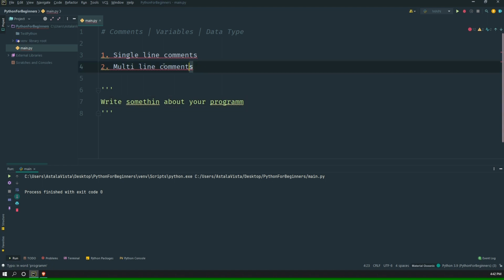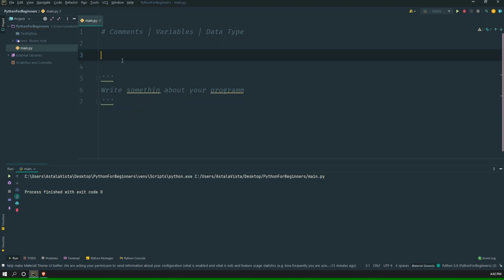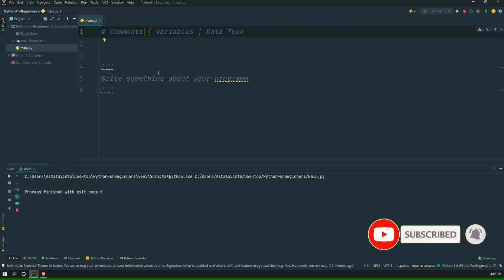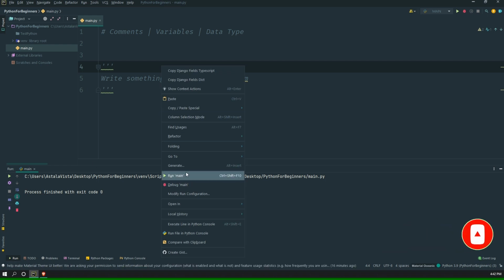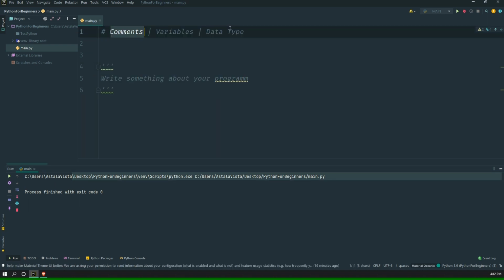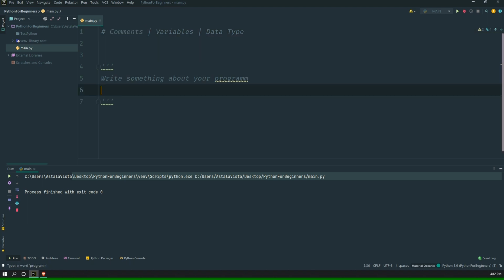Let me show you how this works. As you can see, this text is also gray like this one. If I run this file, you'll see there is no text on our terminal, and there is no output for this text, because we used a single line comment for this and a multi-line comment for this. If you want to add multiple lines to your program, you can type here, but you have to use triple quotes, an opening triple quote and a closing triple quotation for your multi-line comments.